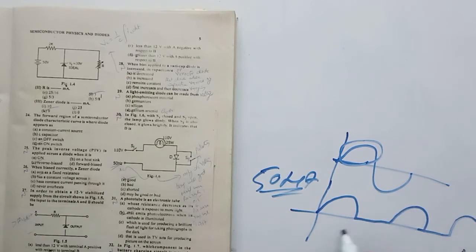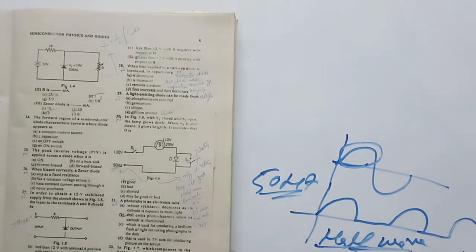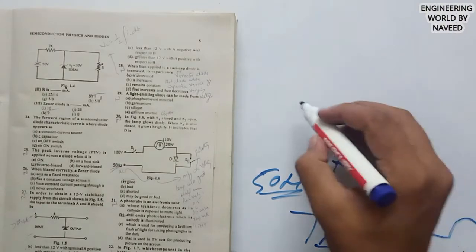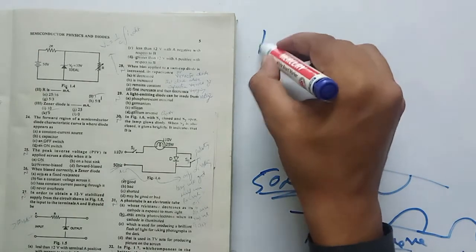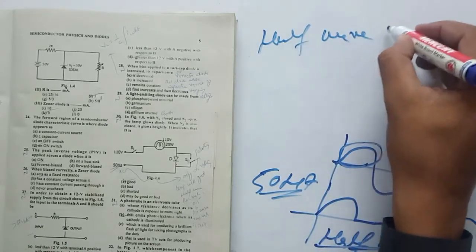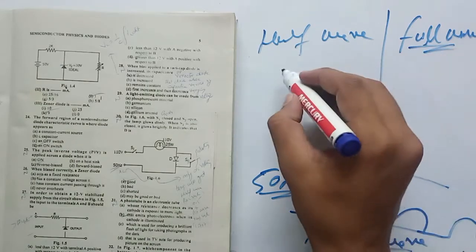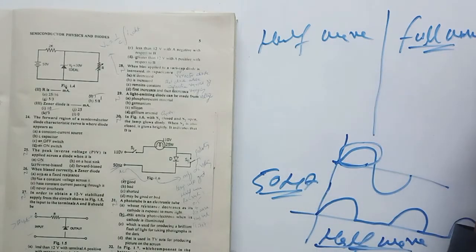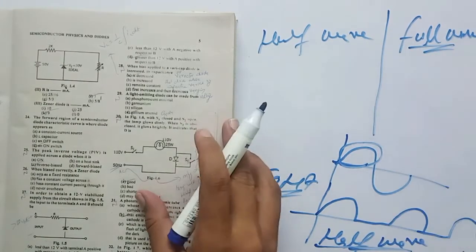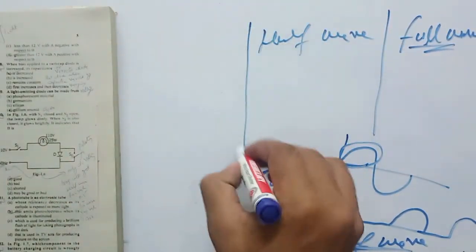So that will be half wave. And we know that the half wave RMS value is... we have half wave and full wave, and we also have sinusoidal.